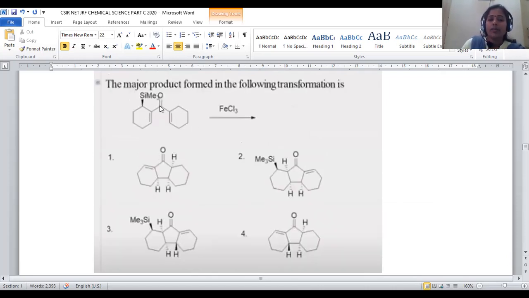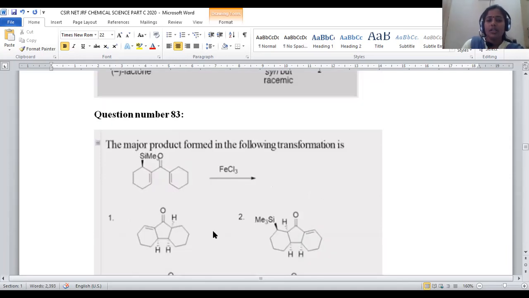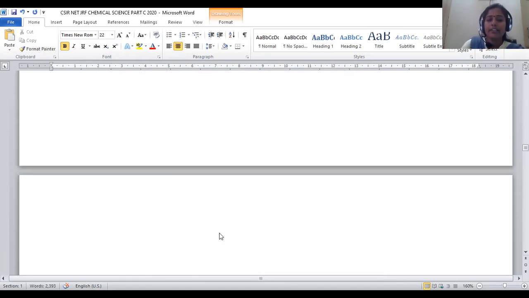So in this way, we can go with the cyclization reaction. What kind of chemistry is involved in this? We went with the Friedel-Crafts reaction, general reaction mechanism, and even photochemistry, pericyclic reactions, right? So let us move on to question number 84.